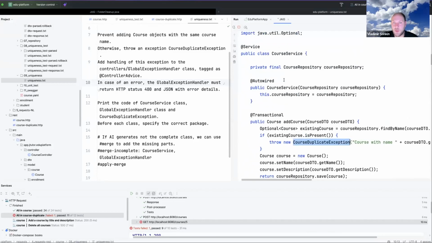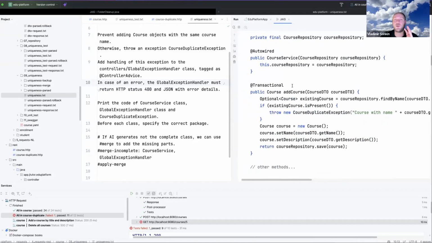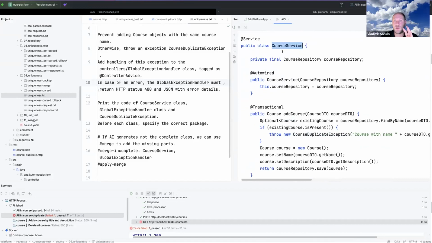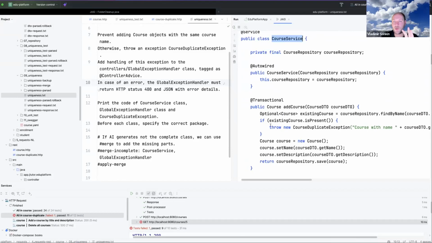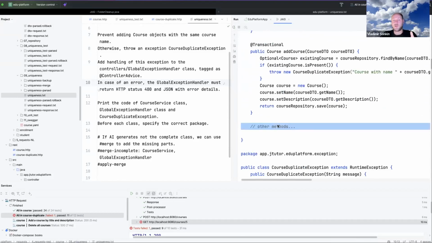But what is the problem? We have not received the complete code from ChatGPT. You can see the result is not complete code. We have this comment, "other methods." And in many situations it's very difficult to get rid of this incomplete code. For this purpose, I created a special directive, merge incomplete.